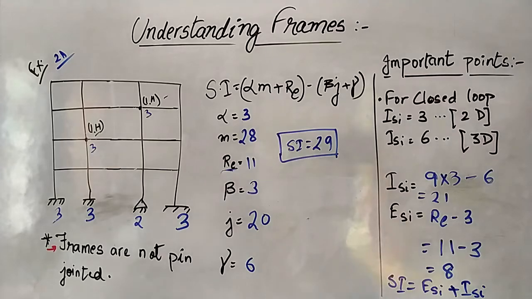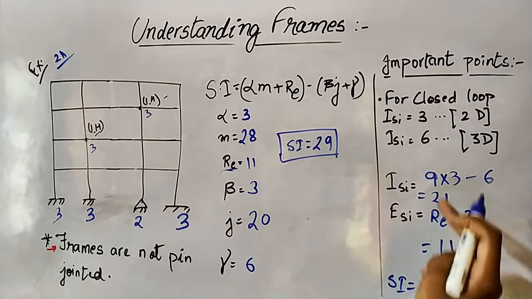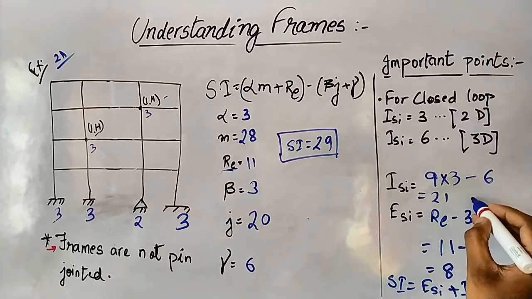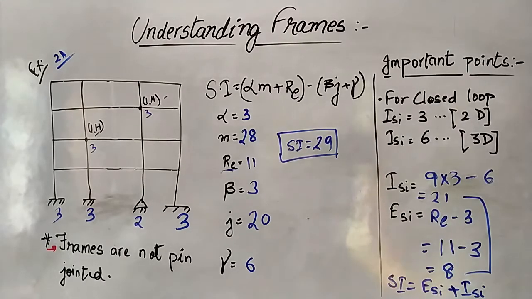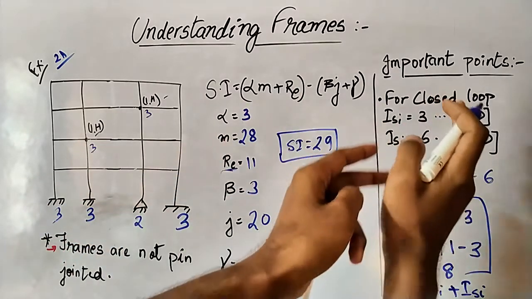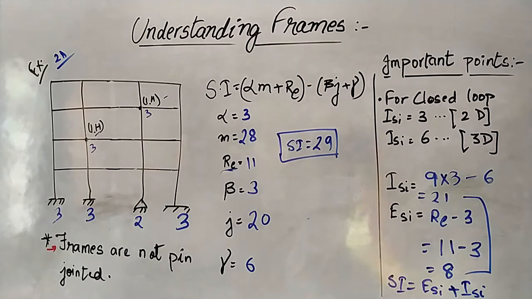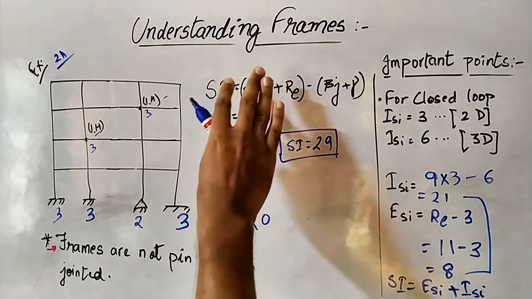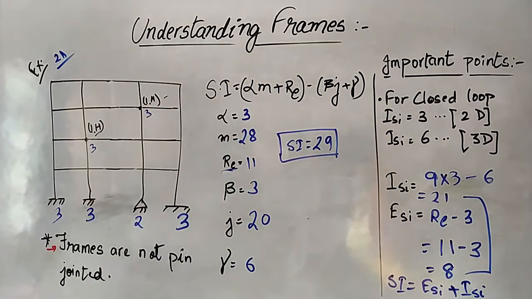So from here you can also find 29. You can add both and you will get 29. Either from this or from the right-hand side which I have written, you can understand it easily. So here we are able to understand the concept of frames. Hope you understand. If you have any doubt, you can comment in the video below. Okay, thank you.